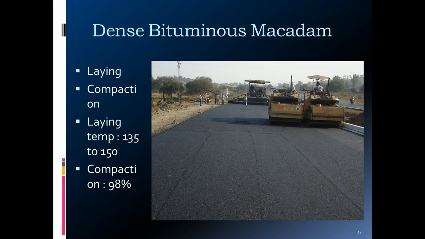During the compaction, you have to maintain the temperature. The temperature is about 135 to 150 degrees Celsius during the compaction. Then you will get the proper compaction, and compaction is up to 98% density.